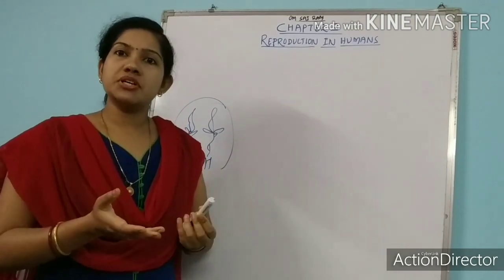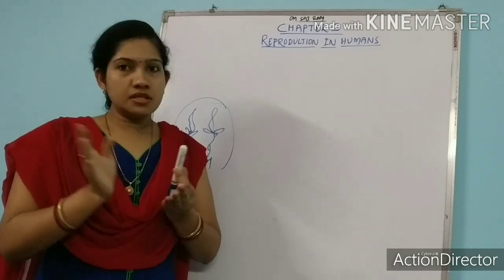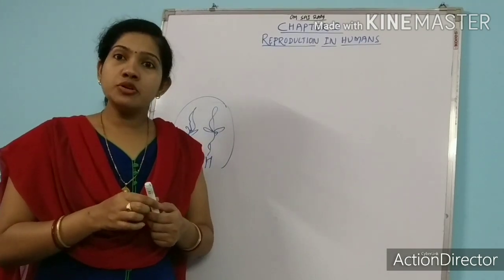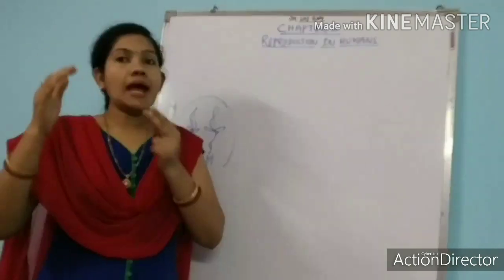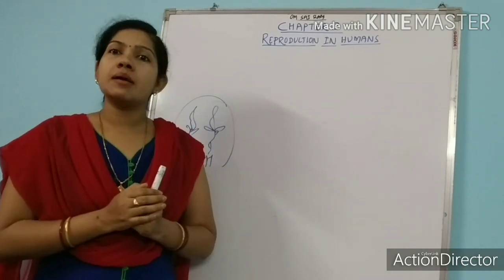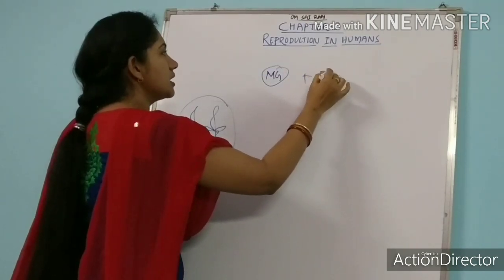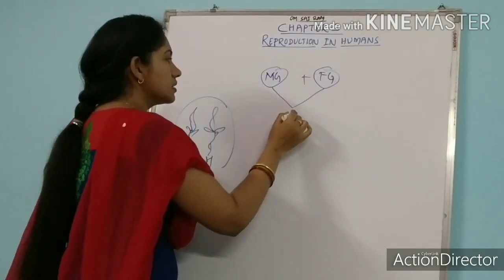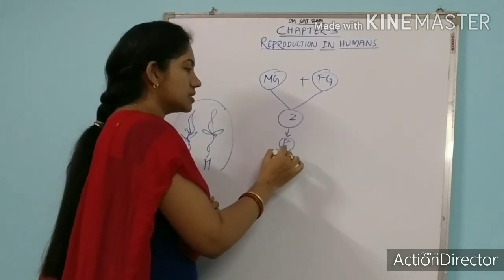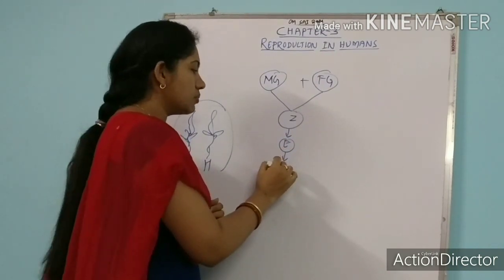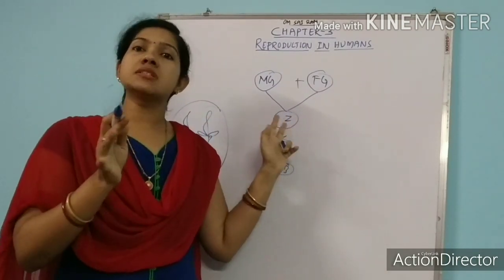So what about sexual reproduction? In sexual reproduction also there is involvement of two parents. This part also we have already discussed. And what will the two parents form? The male parent will form the male gamete and the female parent will form the female gamete. By the fusion of the male gamete and female gamete, they will form a zygote. This zygote will develop into an embryo. This embryo develops into a newborn baby. So this is the process of sexual reproduction. Again, we will discuss it in detail.